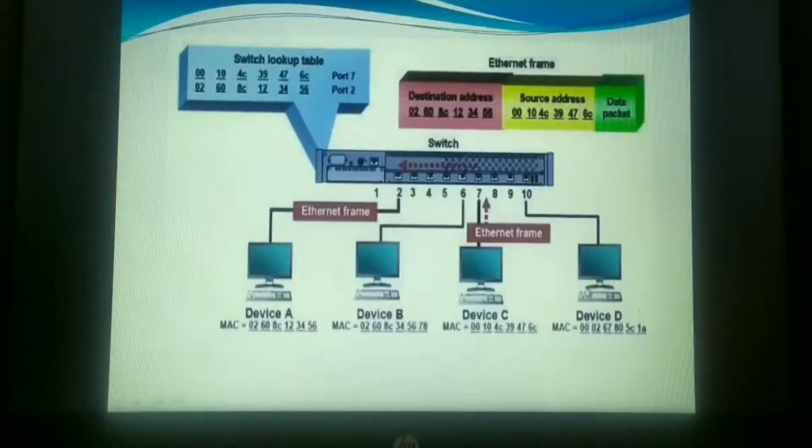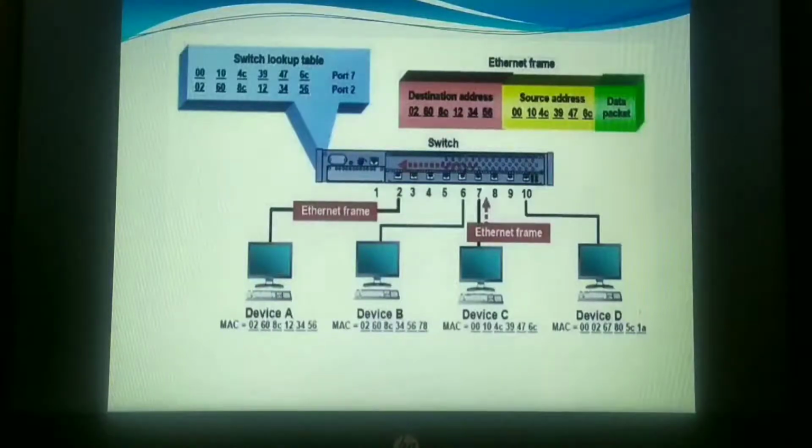When it matches, first it will record its IP address in its table and then forward that table to the 10th. Like this, for the first time, whenever it is communicating, every time it will register. That means it will come to know at the second port, this IP address is there. At the 6th port, this is what IP address is there. At the 7th port, this is what IP. At the 10th. Once it knows at which port which computer system is connected, obviously its communication will be very fast.